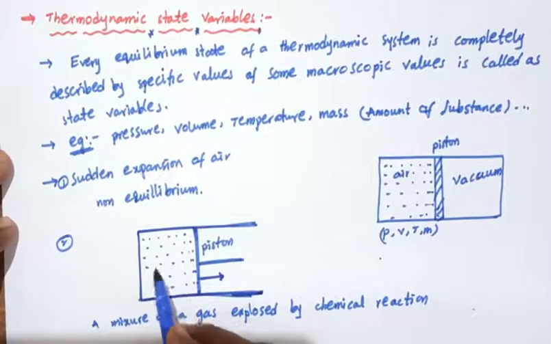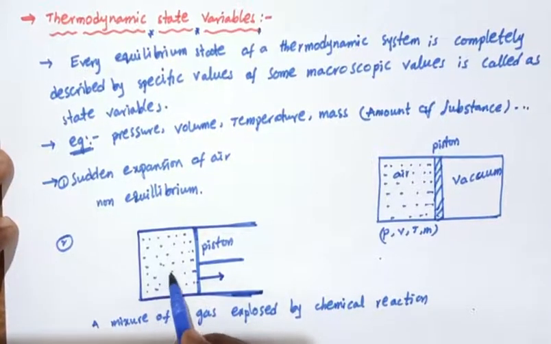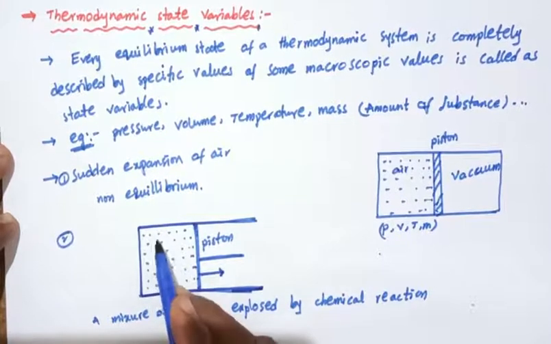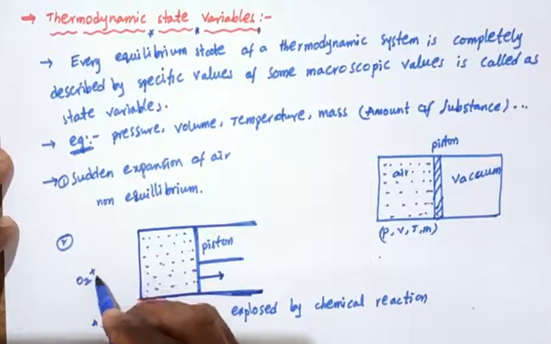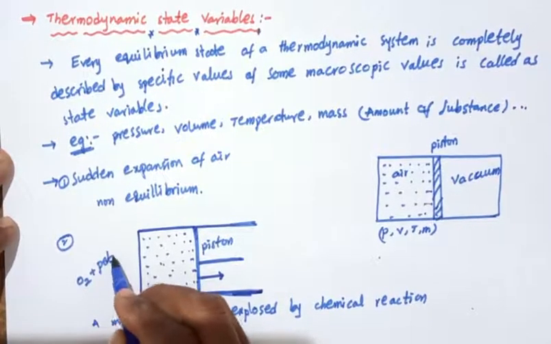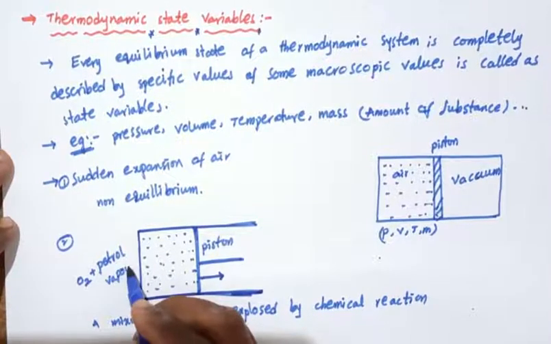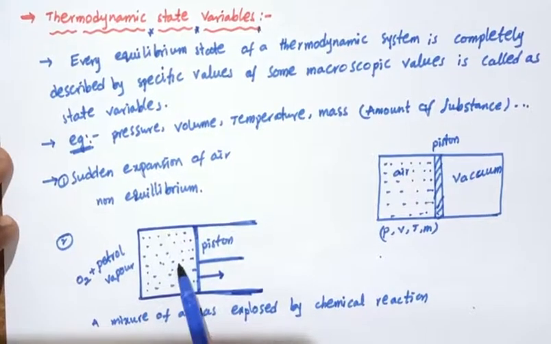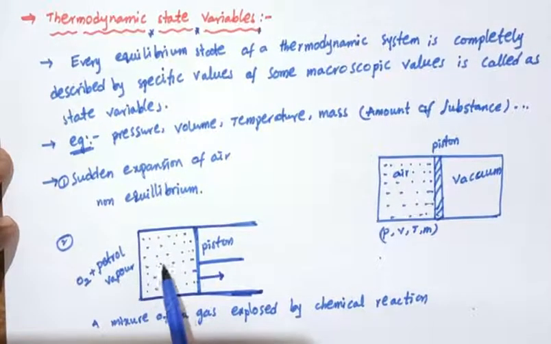For example, in an automobile engine, oxygen is mixed with petrol vapor, a mixture of air, oxygen and petrol vapor, and it is ignited by a spark.